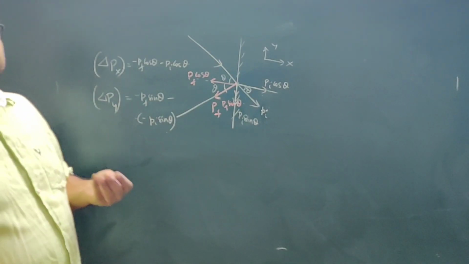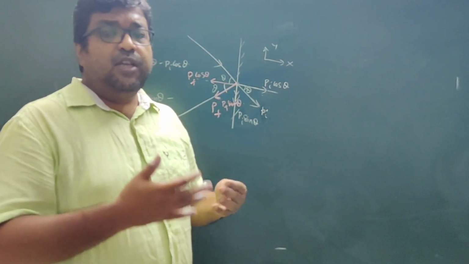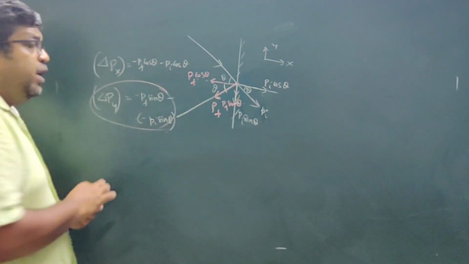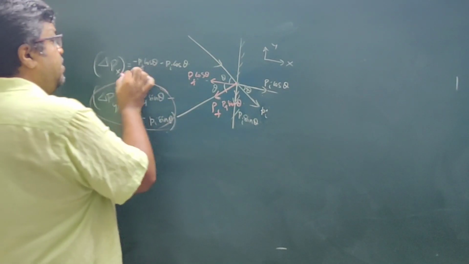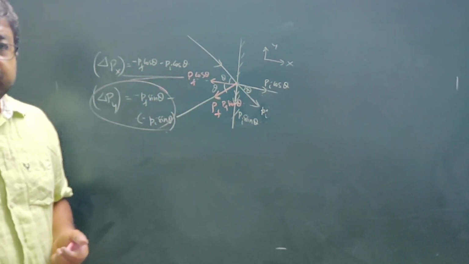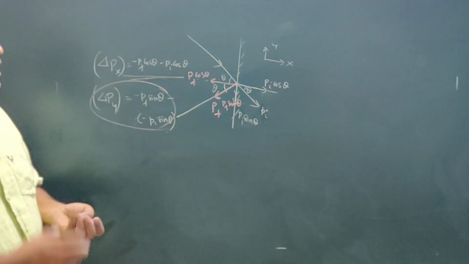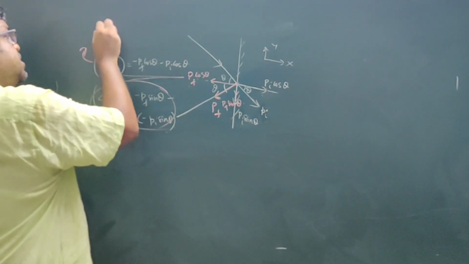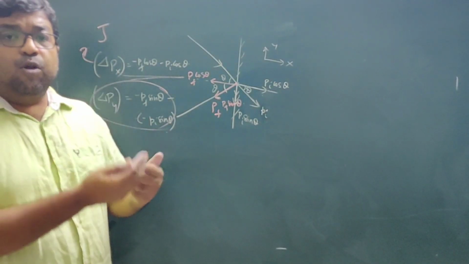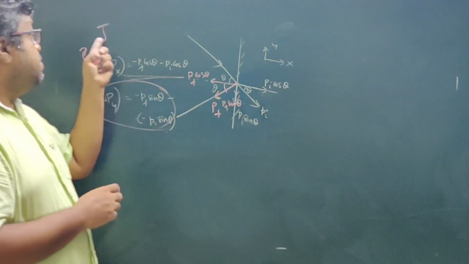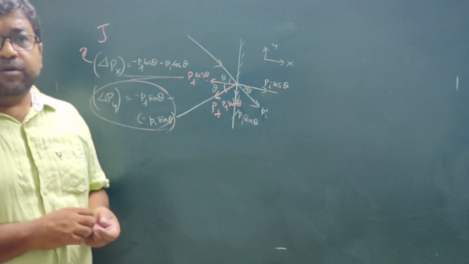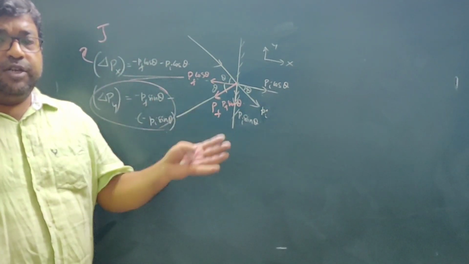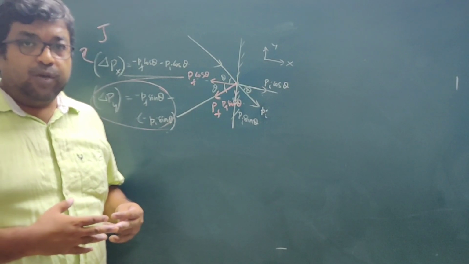Now if in the question it is given that mass and velocity before and after collision are the same, then the change in momentum along y-axis will be 0, and finally we will get momentum change along x-axis only. So this is how you can calculate the change in momentum, and this change in momentum is equal to the impulse imparted to the ball by the wall, because impulse is equal to change in momentum. So for such concepts you can use this relation, that is the impulse momentum theorem.